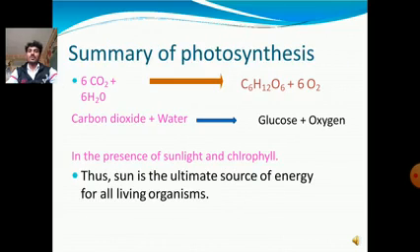Summary of photosynthesis. Finally, the food prepared is glucose. 6CO2 plus 6H2O: carbon dioxide combines with water, and we get glucose plus oxygen. That means C6H12O6 plus 6O2, in the presence of sunlight and chlorophyll. Thus the sun is the ultimate source of energy for all living organisms.